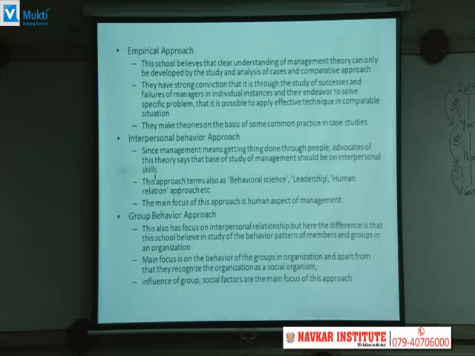It means that whatever theory is developed, on what basis will it be developed? On the basis of case studies. Suppose some time ago, in the manufacturing industry, there was a company which had an efficiency problem in manufacturing, and they tried applying 10-12 ways to solve it, and they were successfully able to solve that problem.